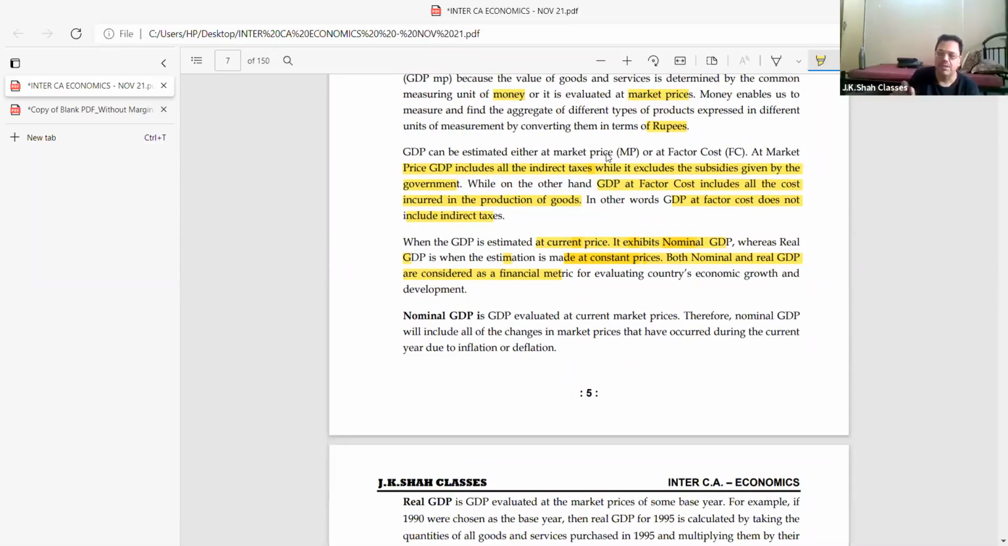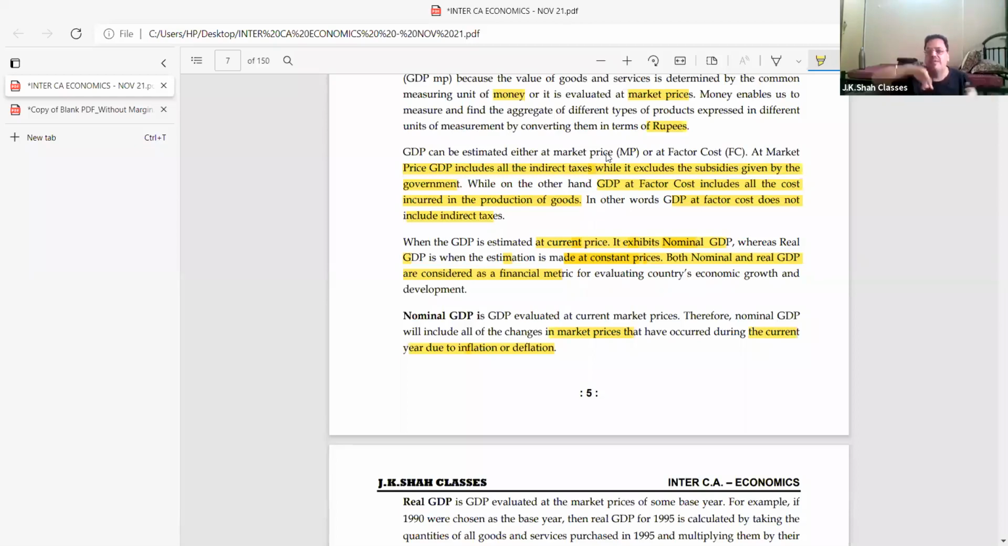Therefore, nominal GDP will include all the change in market prices that have occurred during the current year due to inflation or deflation. So, beta, if a question is asked, what is the GDP deflator? The GDP deflator is used to deflate the effect of inflation. Deflate means like there's a balloon, you put a pin and it deflates.